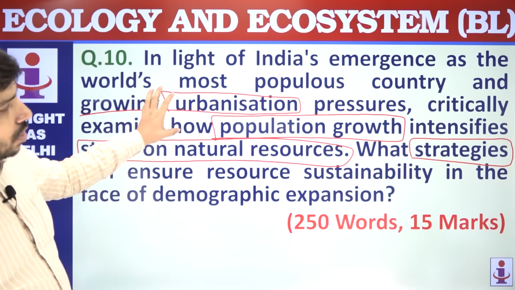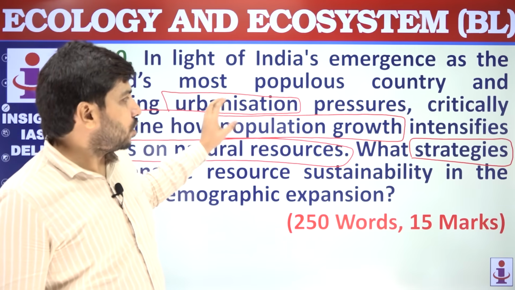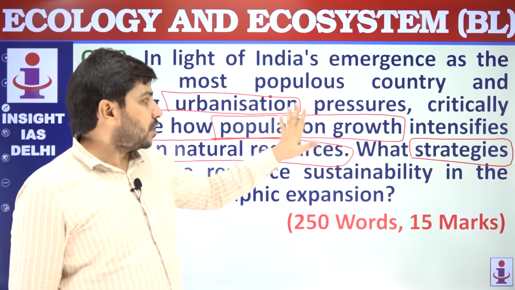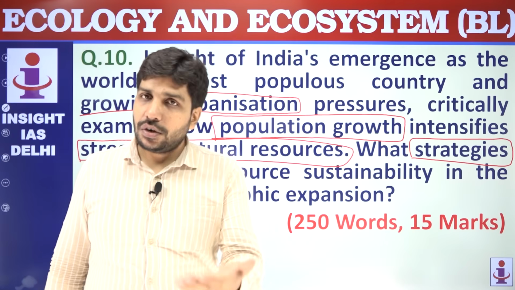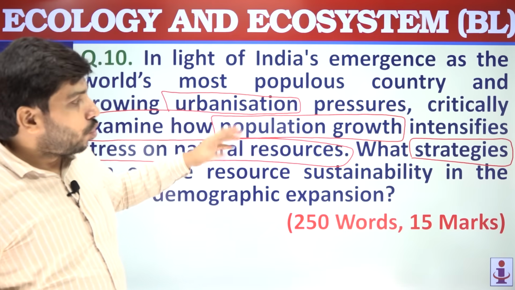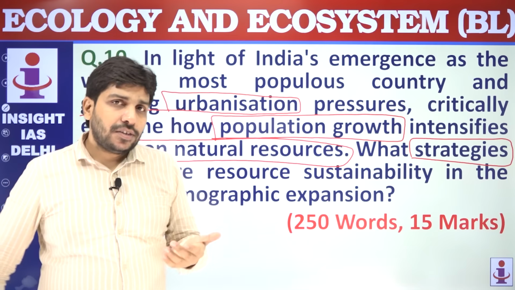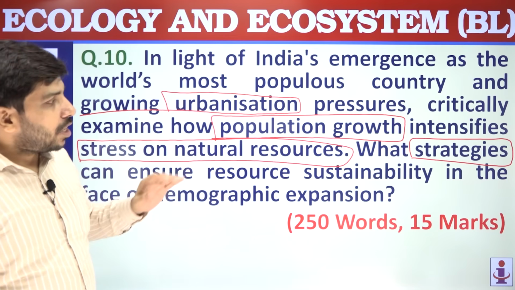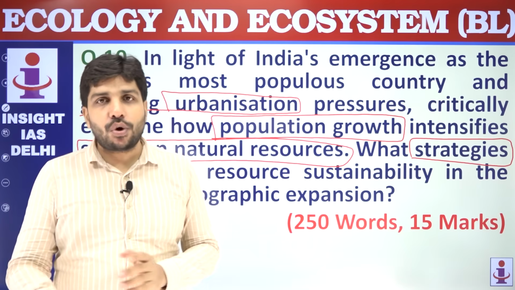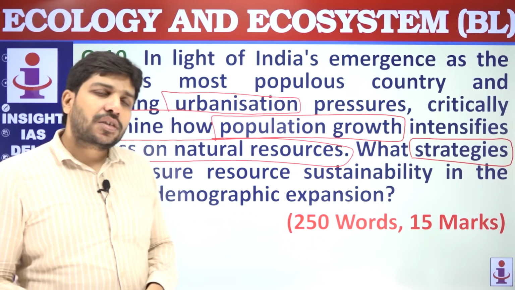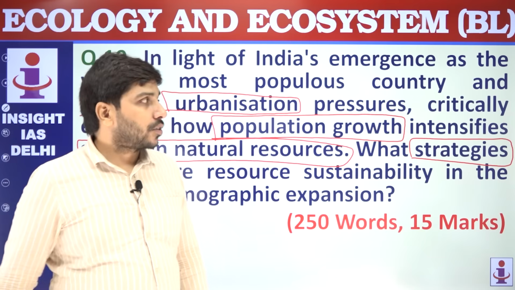Make sure that this question also had two parts. One part asked you to establish the connection of urbanization and population growth with natural resources. The second part asked you to give the way forward. So you should deal with both the parts to make your answer balanced. Both parts should be given proportional space and proportional words, devoted to all the parts of the question. Then only the examiner will award you better marks.